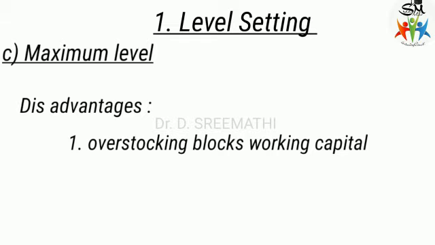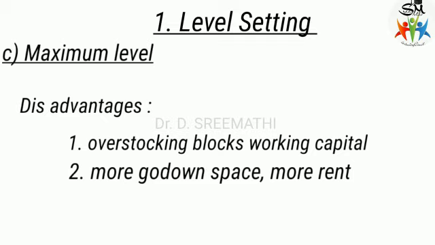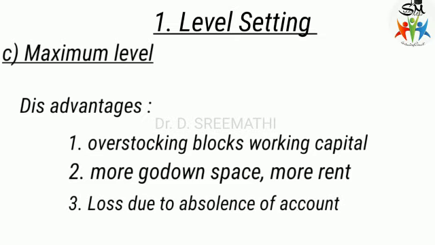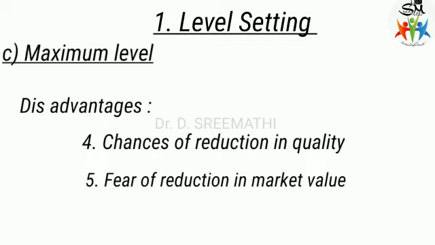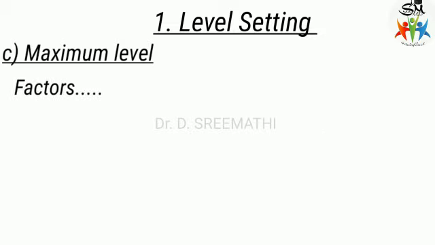Then overstocking will need more godown space, so more rent has to be paid. Next, there may be a loss due to obsolescence on account of overstocking. There are also chances of reduction in quality, because a large stock will require more time before it is consumed. And there may be a fear of reduction in the market value of the overstocked materials. This maximum stock level can be fixed by taking into account several factors.